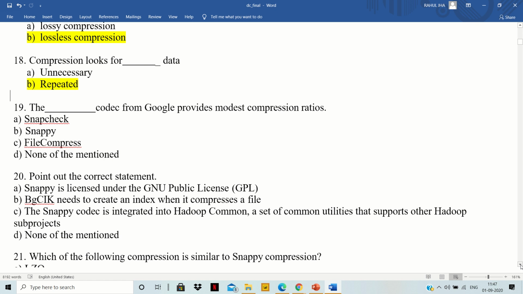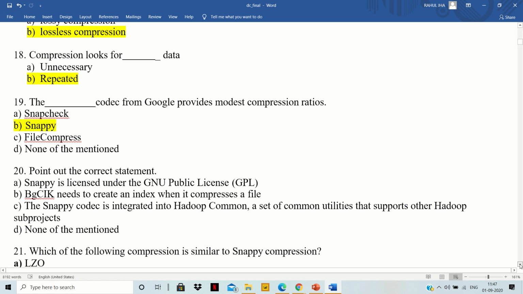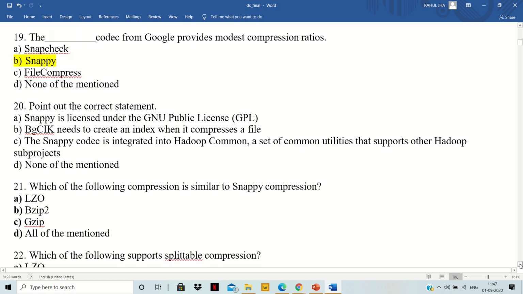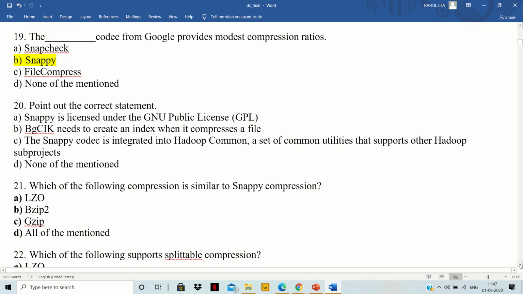So there are some options: A. Snapchat, B. Snappy, C. File Compress, and D. none of the mentioned. So we use the Snappy codec. The right answer will be Snappy codec, which we will use for getting the modest compression ratios.